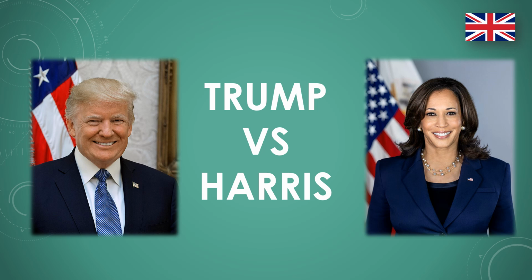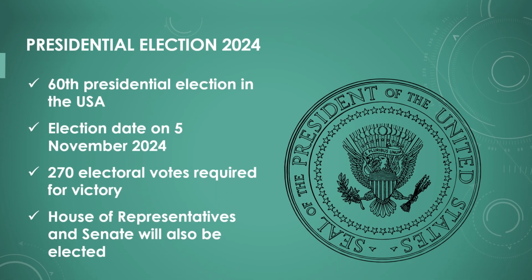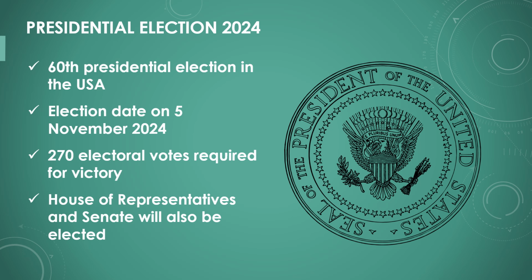This video is about the 2024 presidential elections in the USA, about the duel between Donald Trump and Kamala Harris. The presidential election in the United States will take place on November 5, 2024. It is the 60th election for President and Vice President of the USA. The entire House of Representatives and a third of the Senate will be elected at the same time. To become president, a candidate needs at least 270 of the 538 electoral votes.